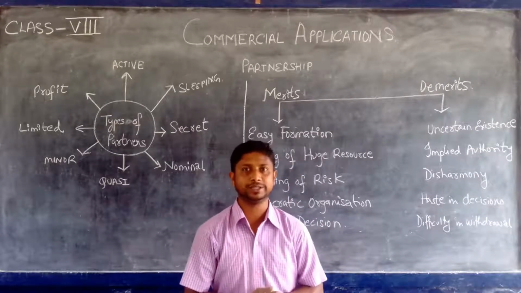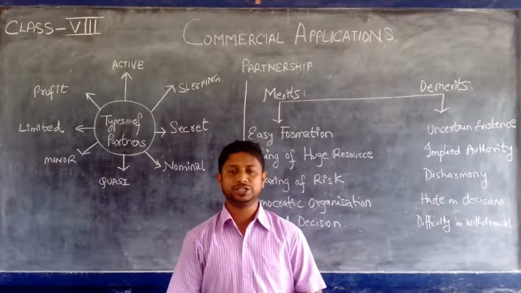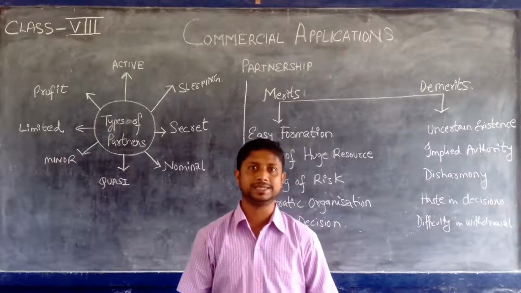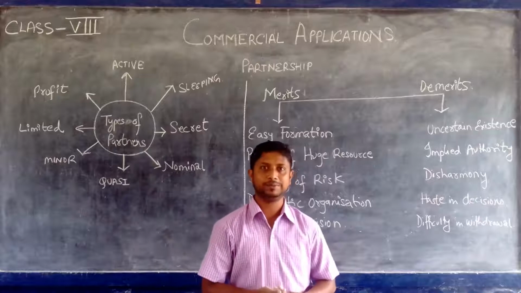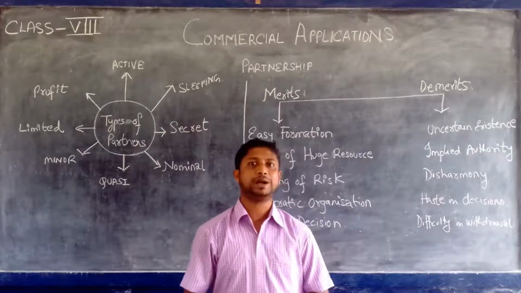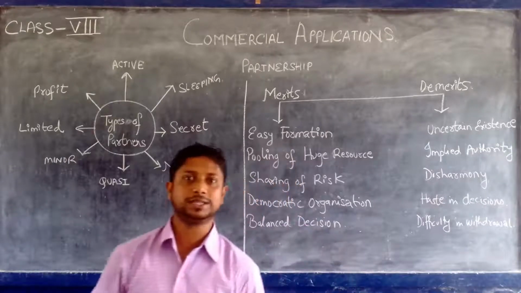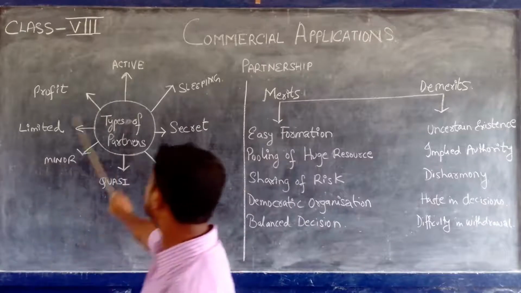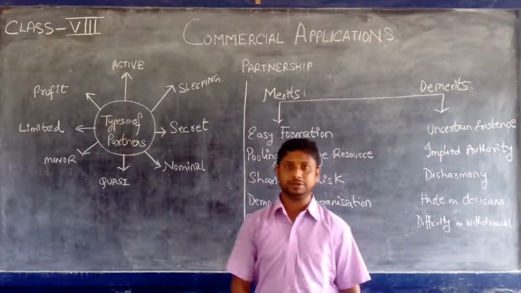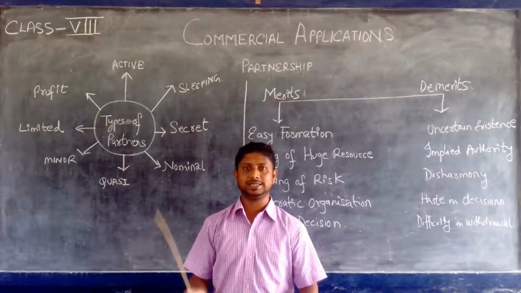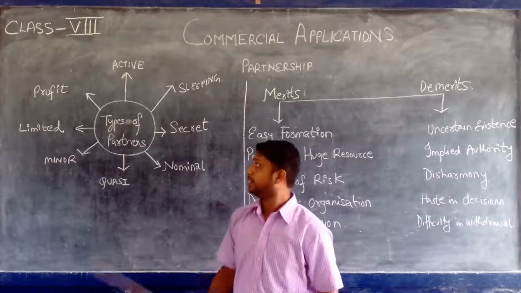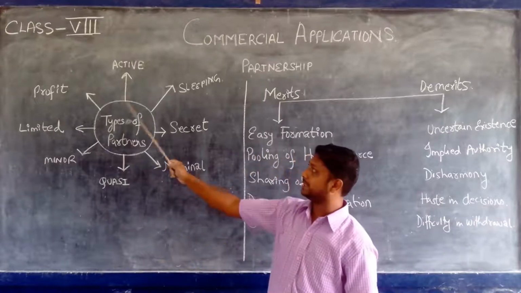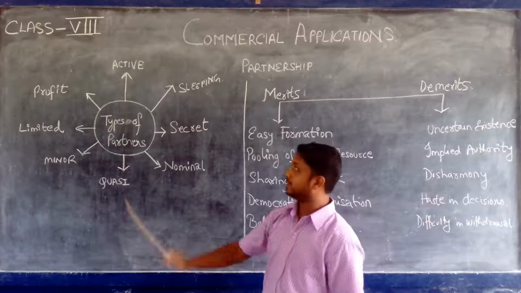Commercial application students. By now we have finished the sole proprietorship form of business and the joint Hindu family business, and we have started with partnership. Today's discussion point is about types of partners, which we had discussed last class till formation of partnership. There are different types of partners, as you can see in this diagram. I will discuss it one by one.